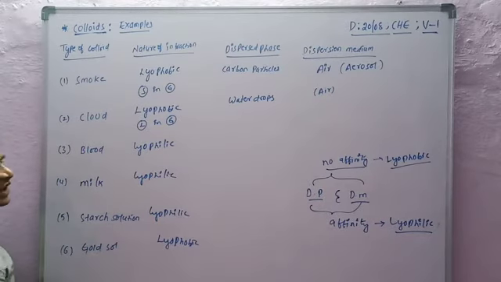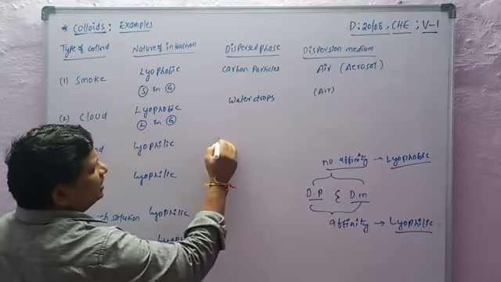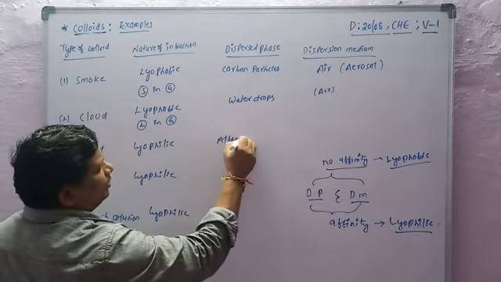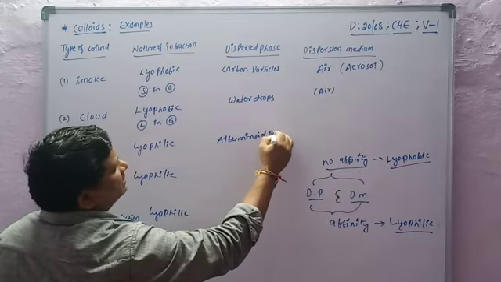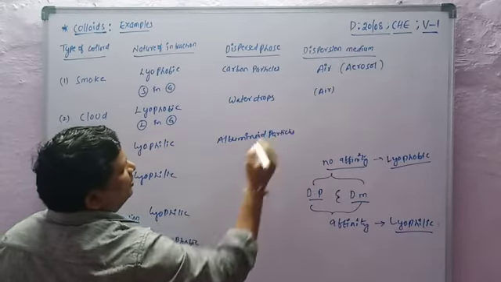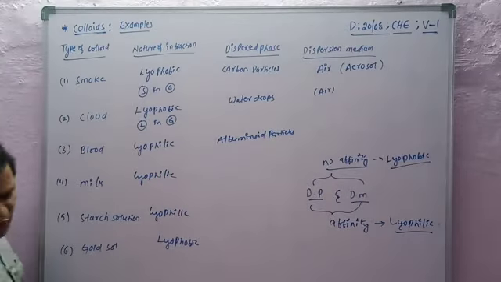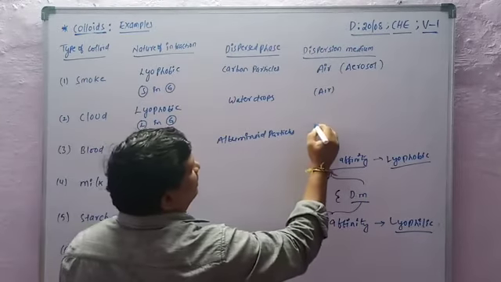Next is blood. In blood, the dispersed particles are albuminoid particles and the dispersion medium is water.